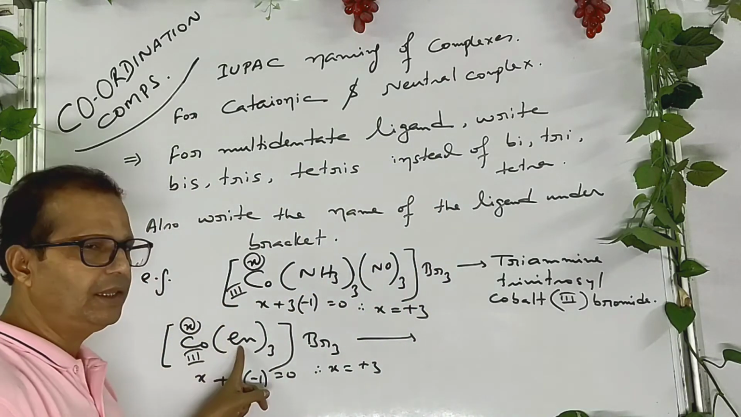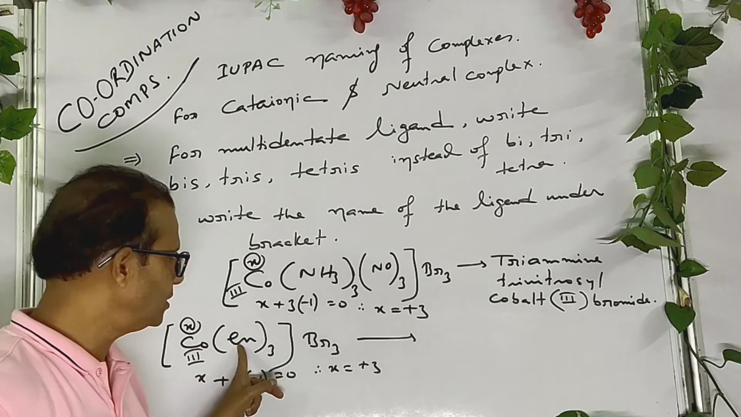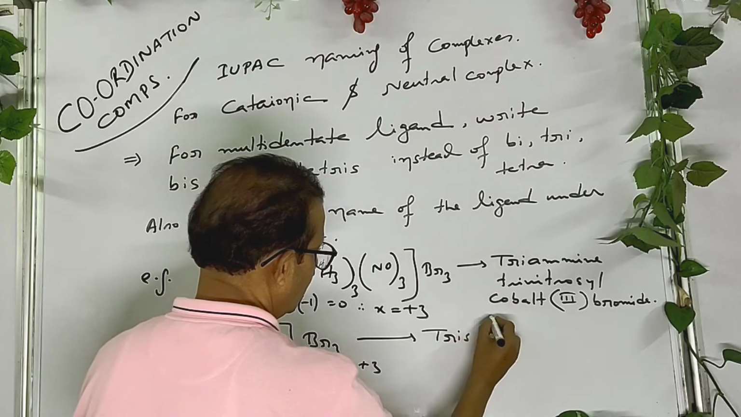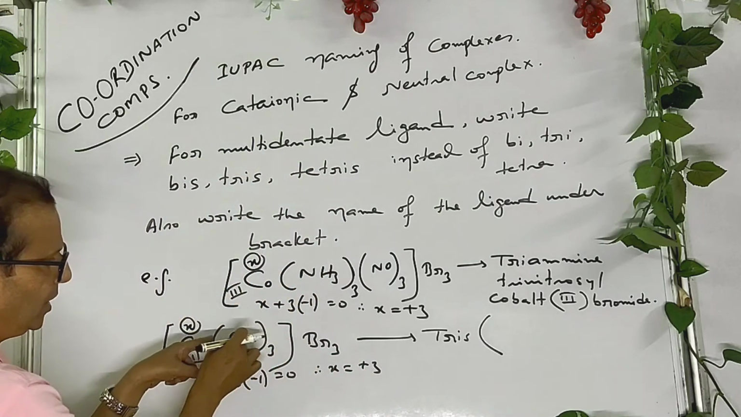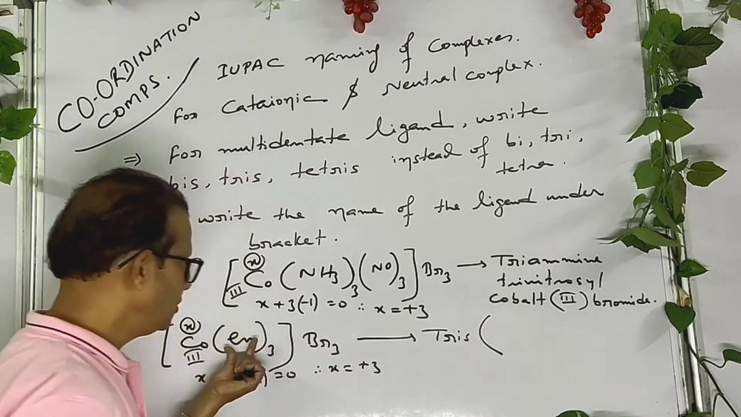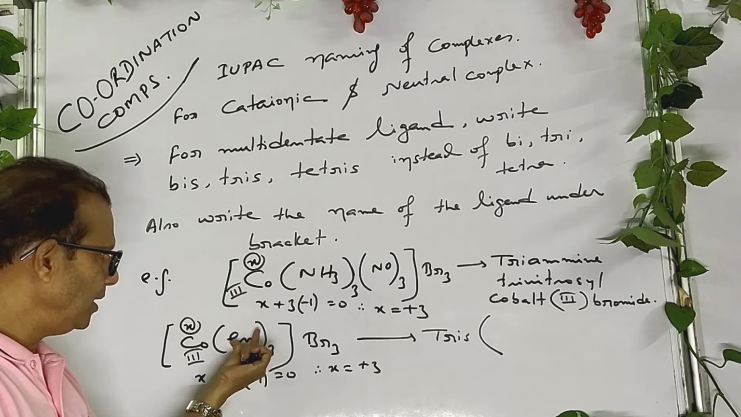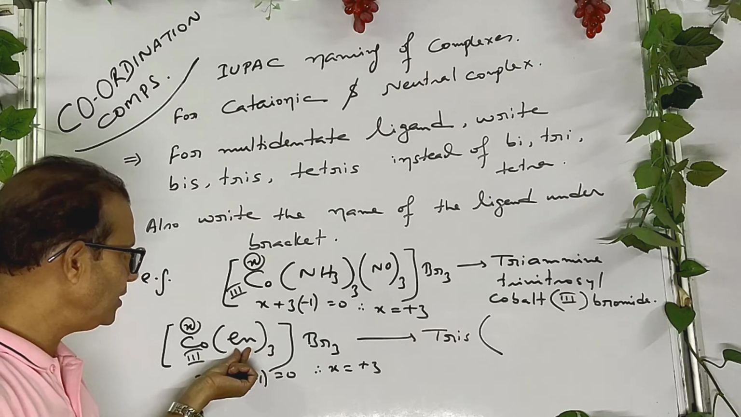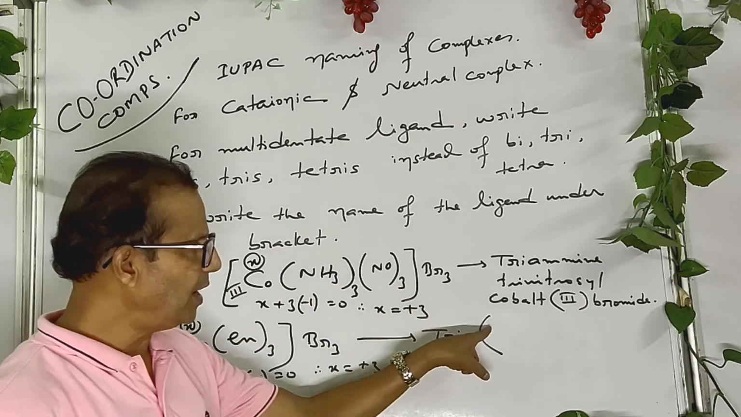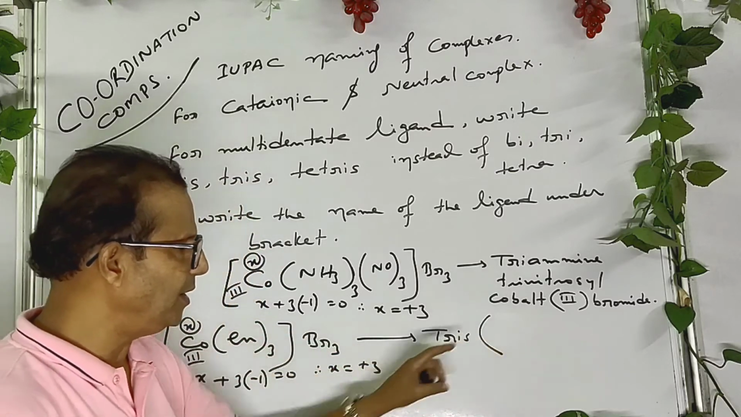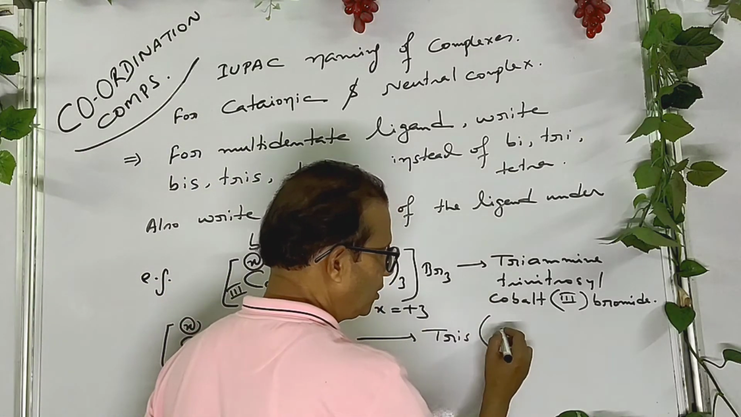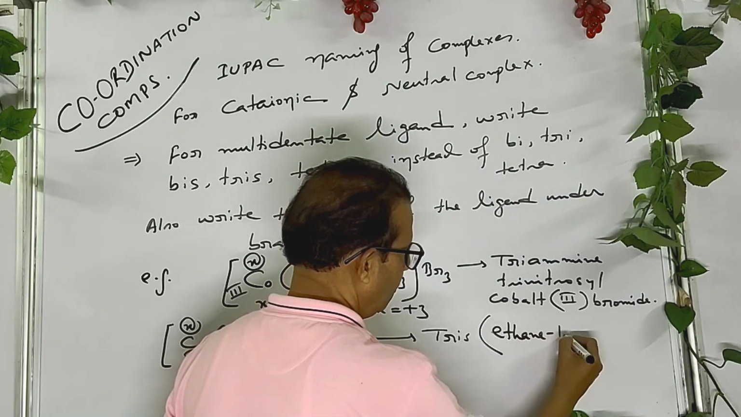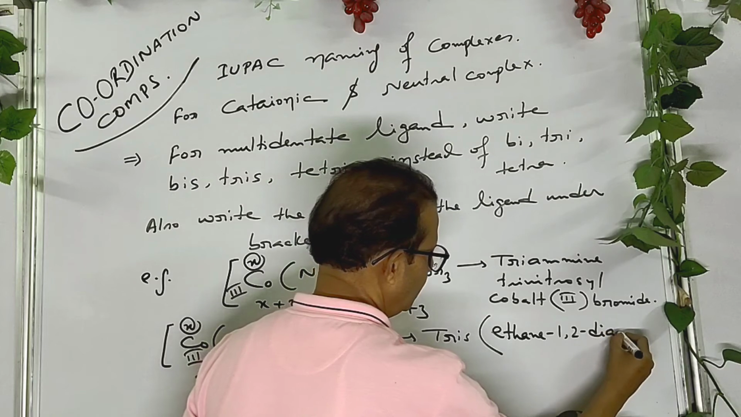Here you know that ethylene diamine is a bidentate ligand. So don't write tri, write tris. And also write the name of the ligand under bracket. Actually, en is called ethylene diamine. But whenever you write the IUPAC name, don't write its name as ethylene diamine. Nowadays, it is better to write ethane-1,2-diamine.